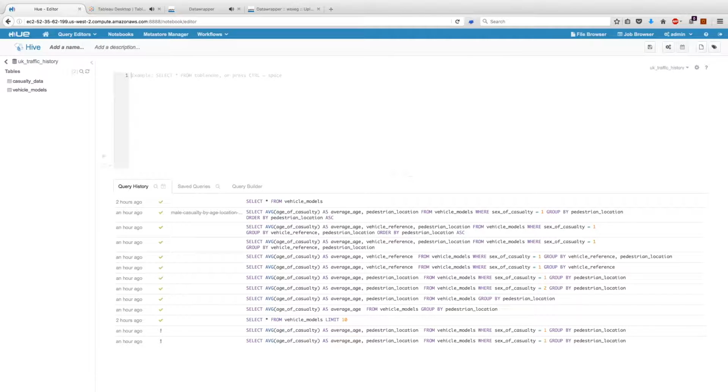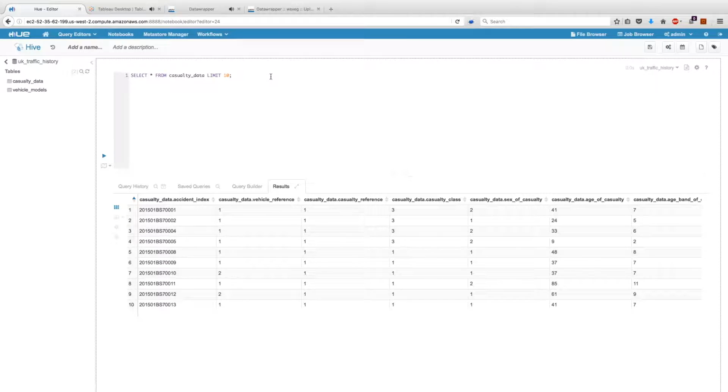I want to query the casualty data, so I'll write a select statement, limiting my results to the top 10. So right now we're playing the exciting role of an insurance analyst who needs to go through the data and make some decisions. So let's run this query. It looks at pedestrian location and then gives you an average age of a casualty in that area, and also shows for only males.